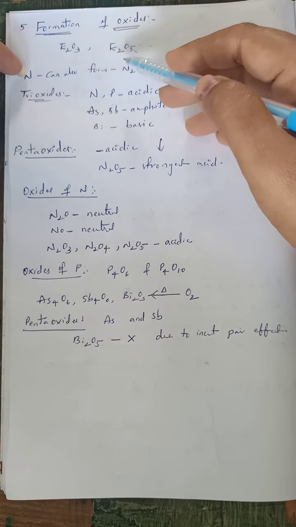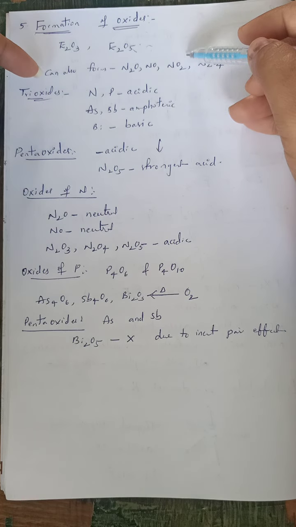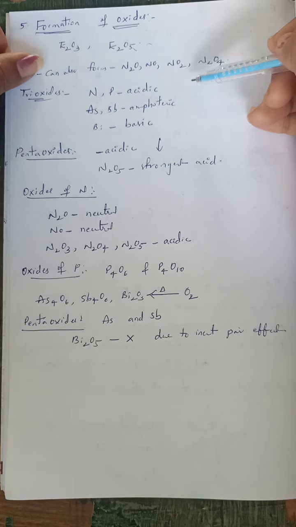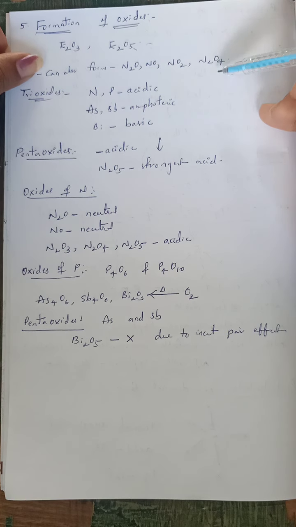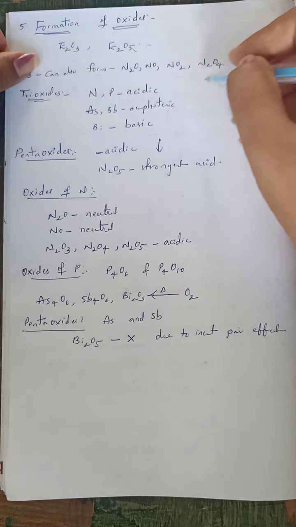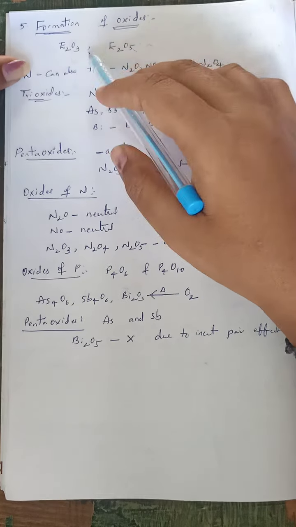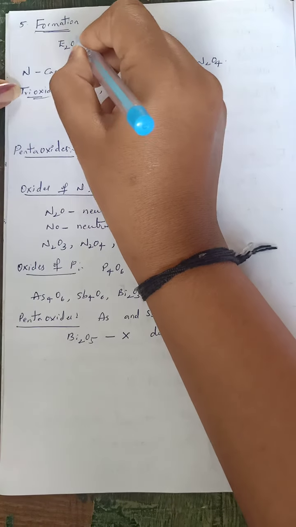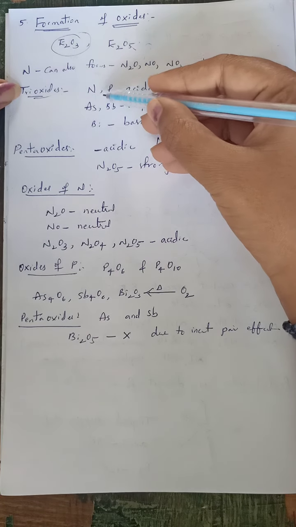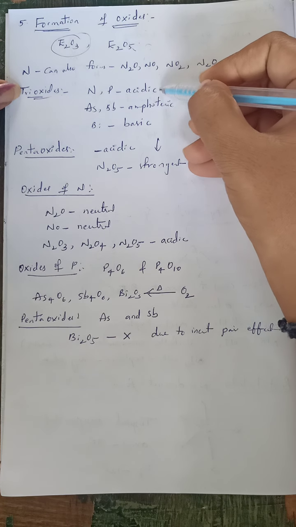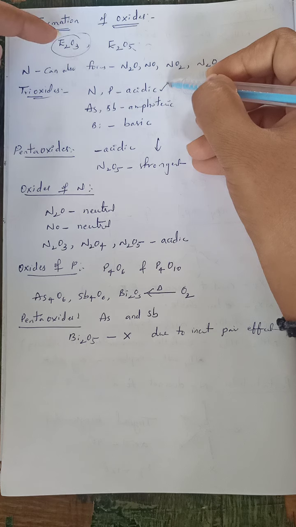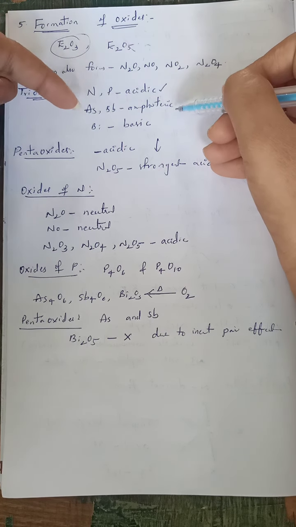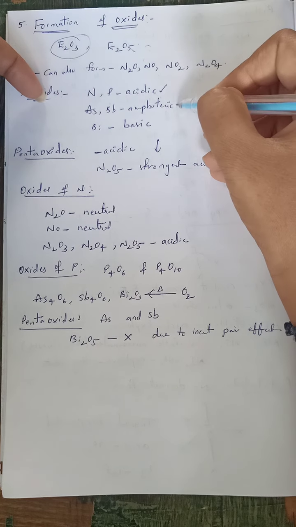Other than these, nitrogen can also form other types of oxides, that is N2O, NO, NO2 and N2O4. These are the other oxides formed by nitrogen along with these two. Now, trioxides of nitrogen and phosphorus are always acidic in nature. Trioxides of arsenic and antimony are amphoteric.